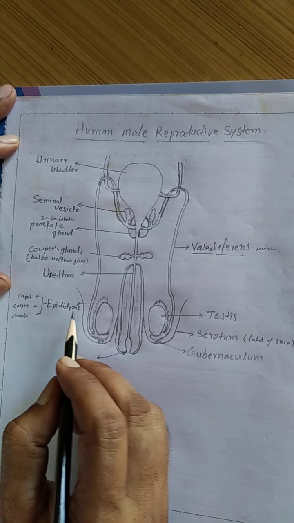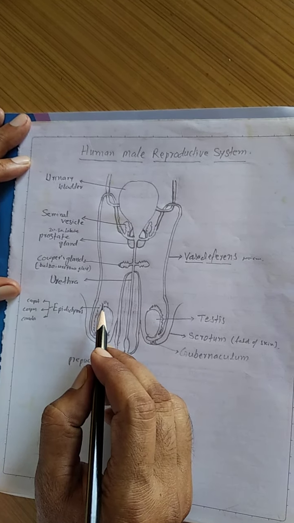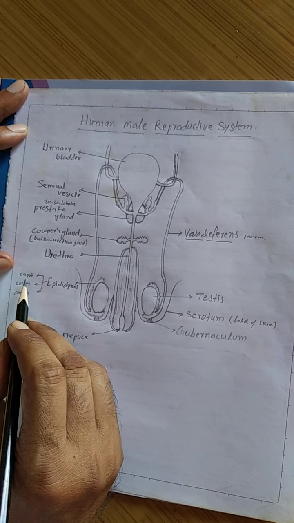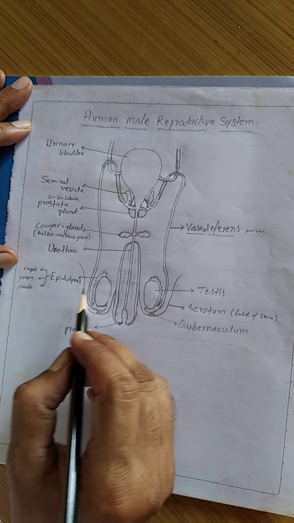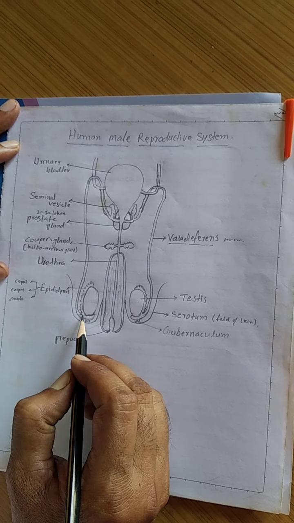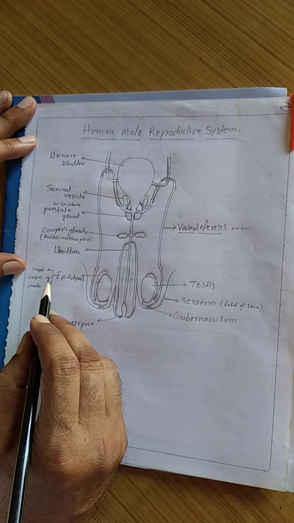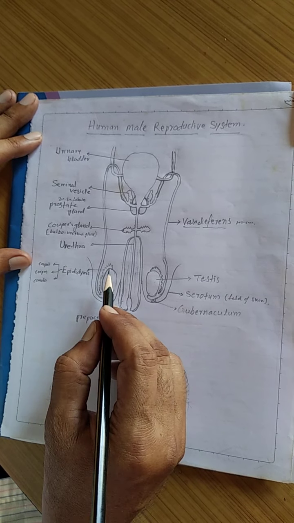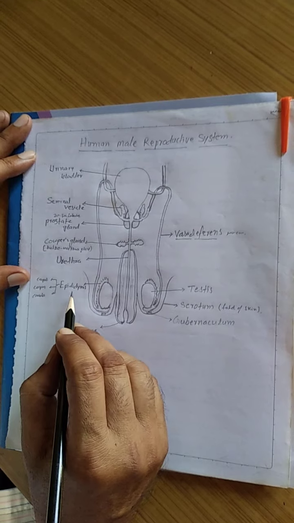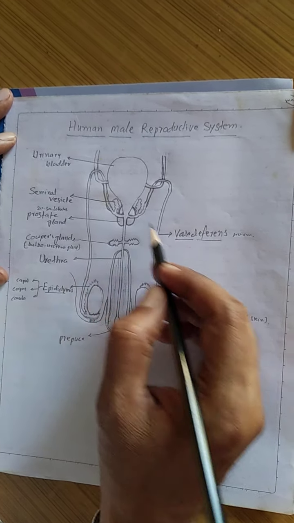The epididymis has three parts. The upper part is called the caput, the middle is called the corpus, and the tail region at the end is the cauda. These three parts are present in the epididymis. That covering is called the epididymis. Now next is the vas deferens.